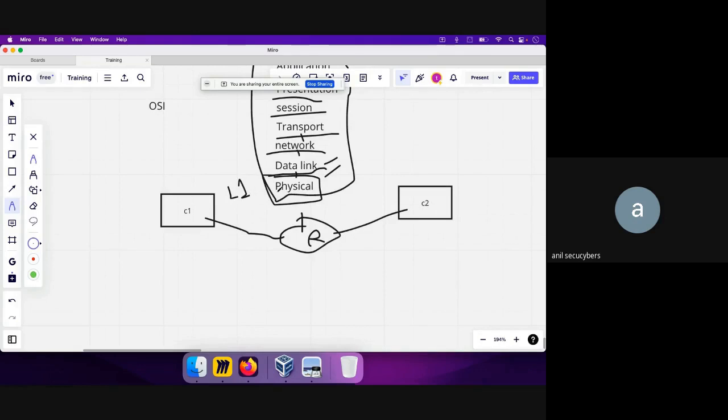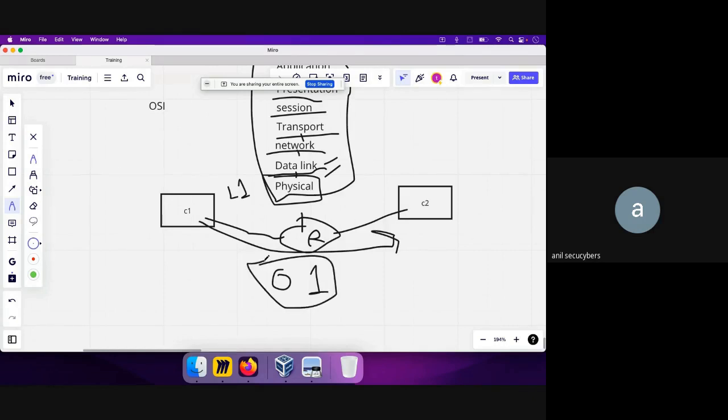So what is L1? The L1 layer deals with the physical connection of devices and the transmission of raw bytes. As you know, in a computer everything we do is either a 0 or a 1. The task of the physical layer is to transmit our communication, let's say from C1 to C2, in the form of binary, 0s and 1s.